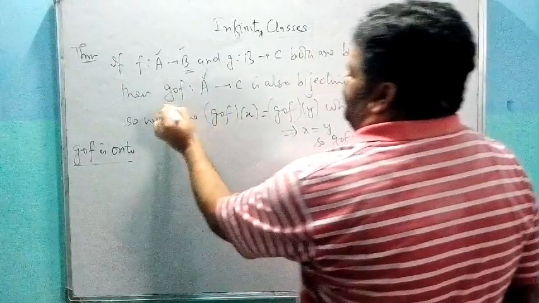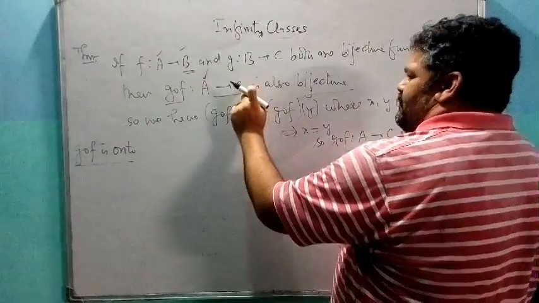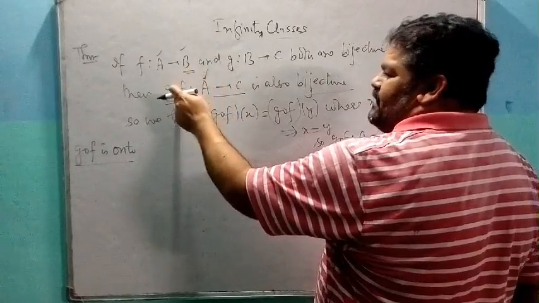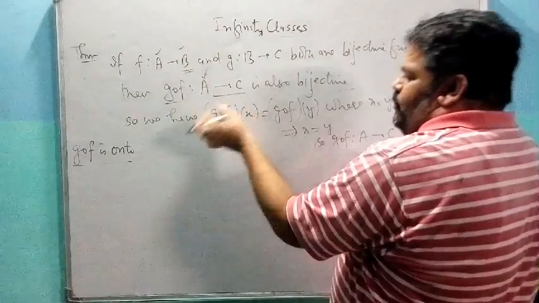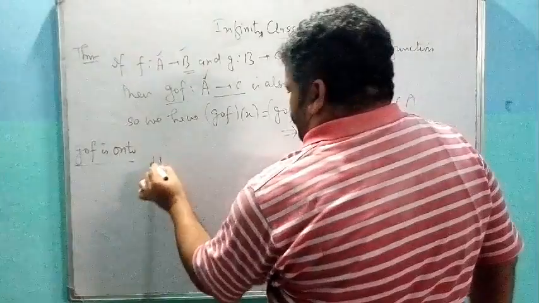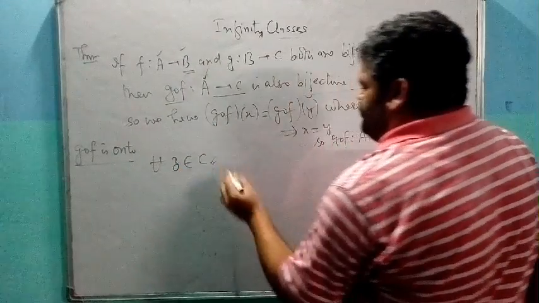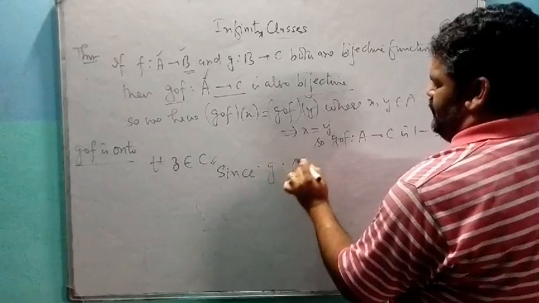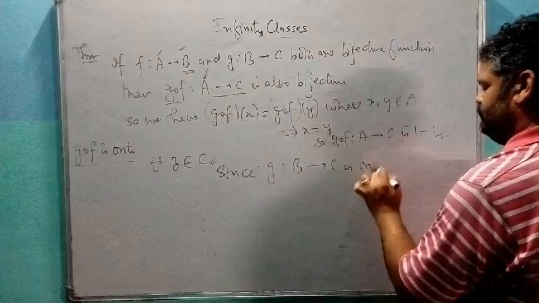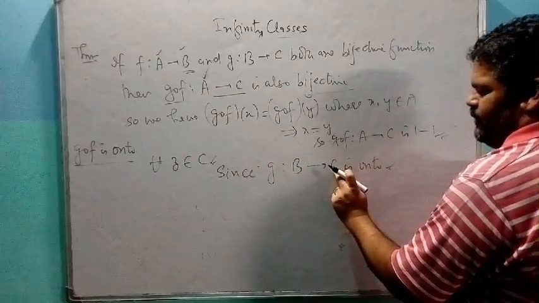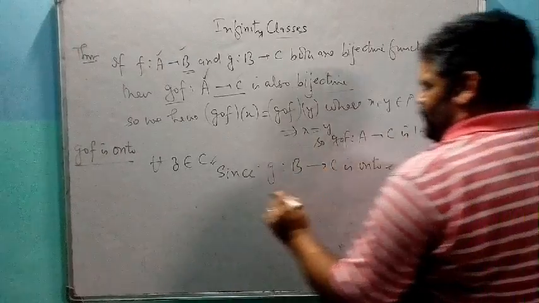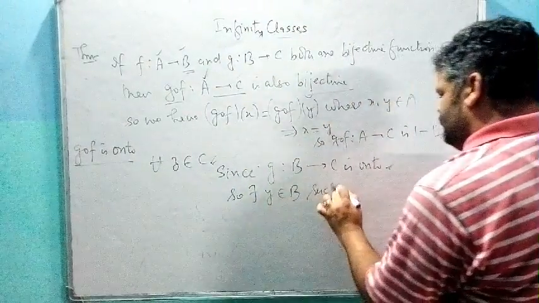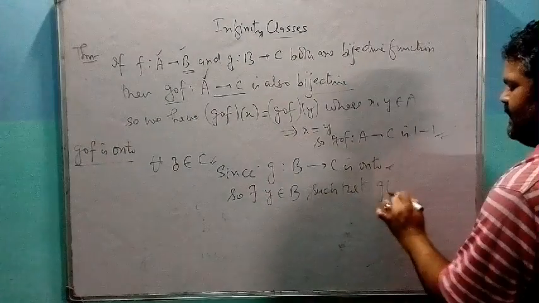Gof is onto means for every element of C there exists some element in A whose image under gof is equal to the element of C. For all z belongs to C, since g from B to C is onto, every element of C has a pre-image in B. So there exists y belongs to B such that g of y is equal to z.